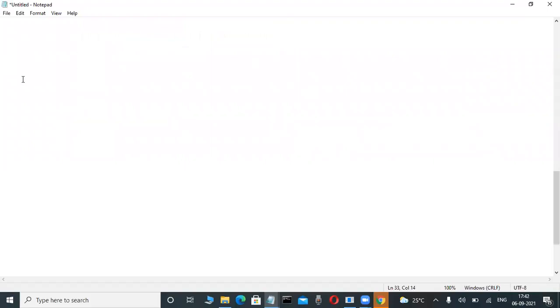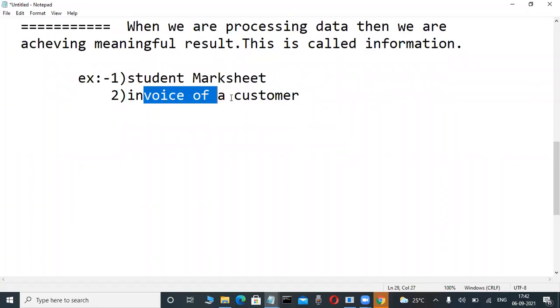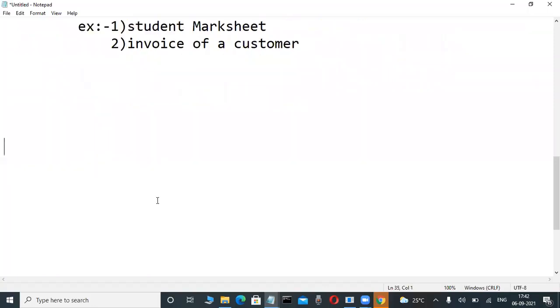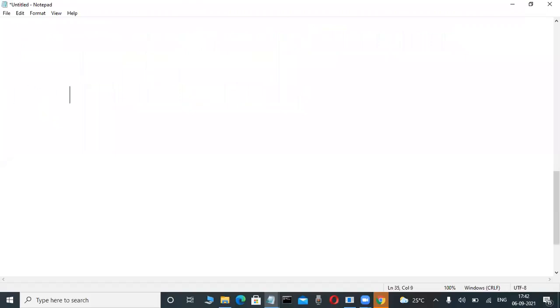Observe here, concentrate. Finished? All write this down: student mark sheet and invoice of a customer. Okay, fine. Now check it out. For example, I am writing something on the screen. Based on these definitions, is that data or information? I'm confusing you, but you tell me correctly, maybe guess. Some fellows are guessing whether it is data or information. Now check it out. Suppose I write 101, Murali, 5000. Again I write 102, ABC, and again something like 8000 on the screen.